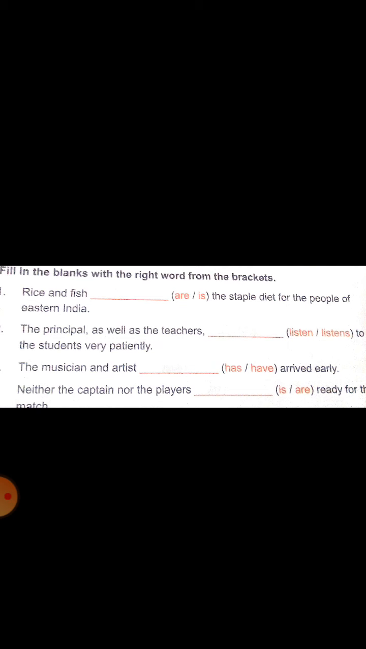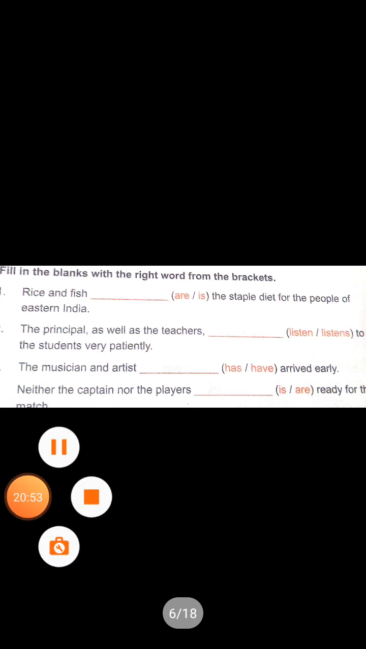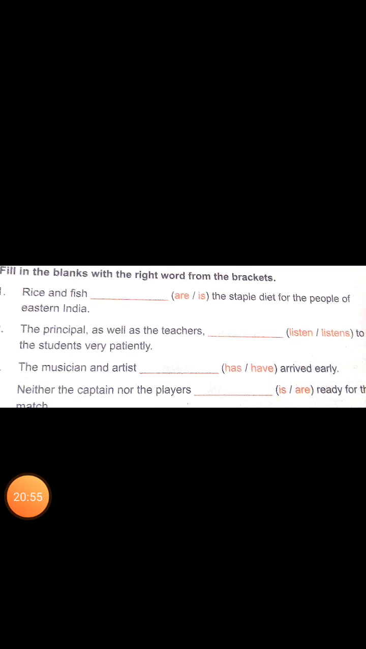So here, rice and fish expresses a single idea. It expresses a single idea. So it is singular, so the verb is singular. What is the right answer? Is. Rice and fish is the staple diet for the people of Eastern India.